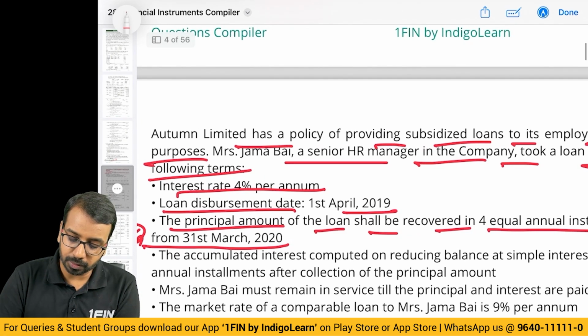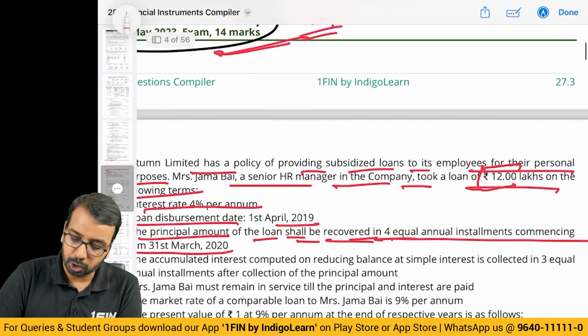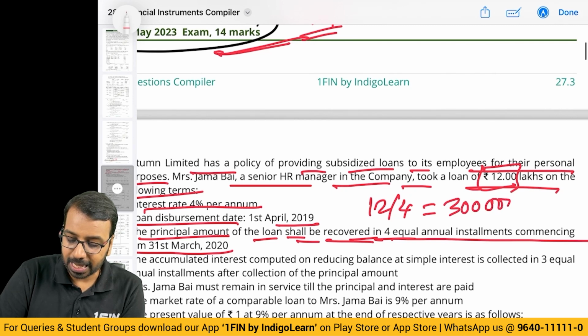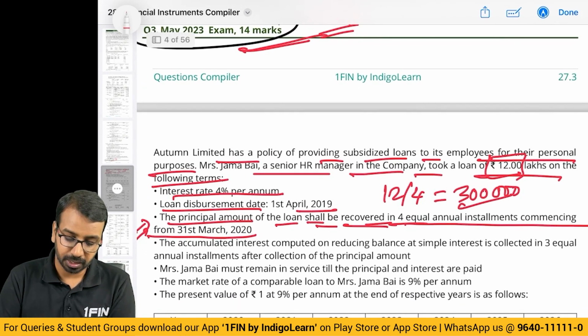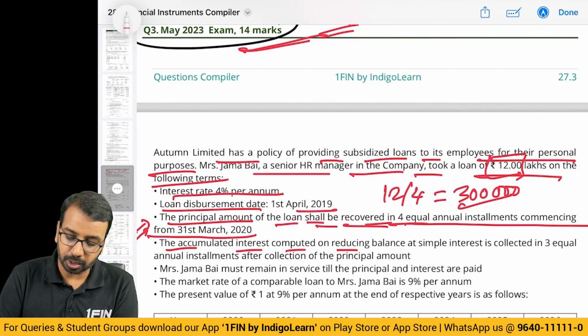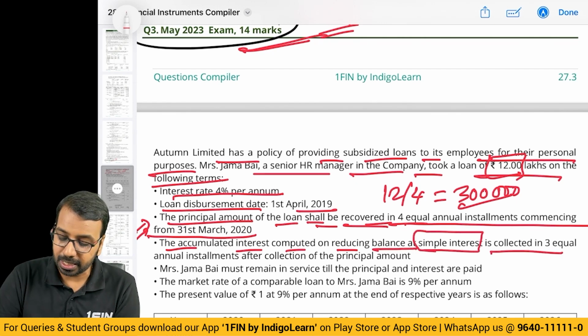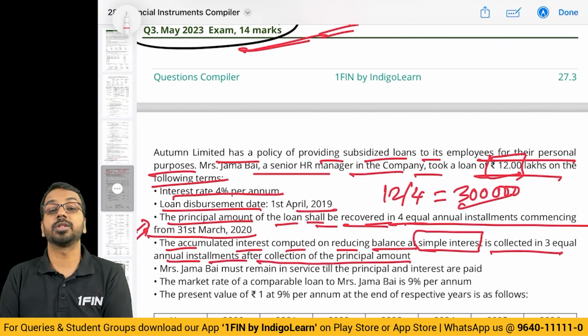The principal amount of the loan shall be recovered in 4 equal annual installments. What is the principal amount? 12 lakhs. So 12 lakhs divided by 4, you will get how much? 3 lakhs. Every year, the cash inflow for the company is 3 lakhs. The accumulated interest computed on reducing balance at simple interest, so there is no interest on interest, is collected in 3 equal annual installments after the collection of principal amount.